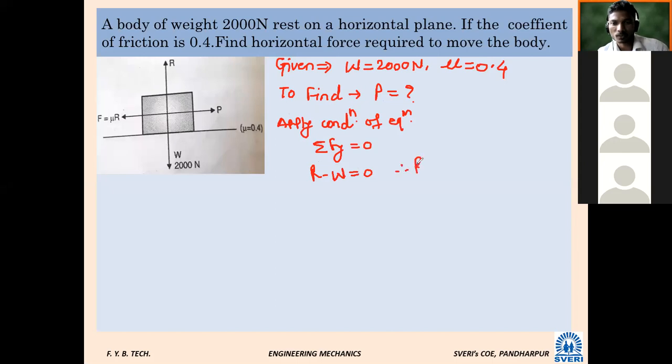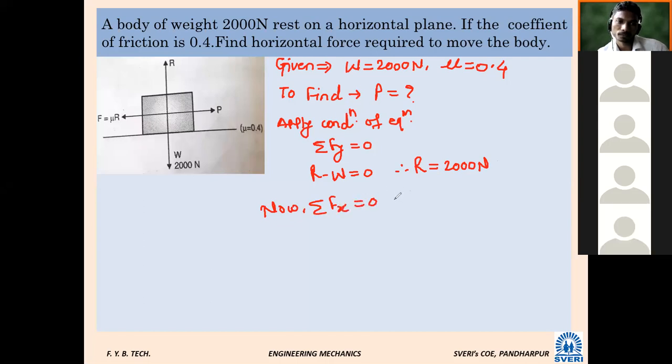Therefore R is equal to W, which is 2000 Newton. Now if I apply summation of Fx is equal to 0, P minus F is equal to 0. Therefore P is equal to F.